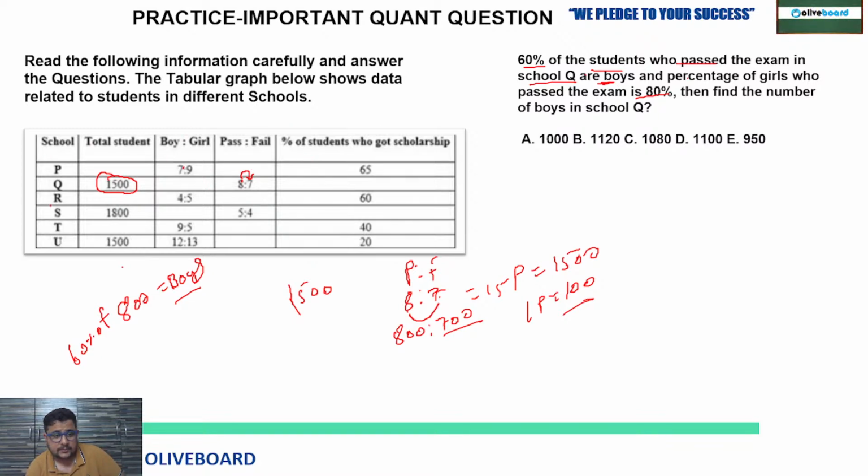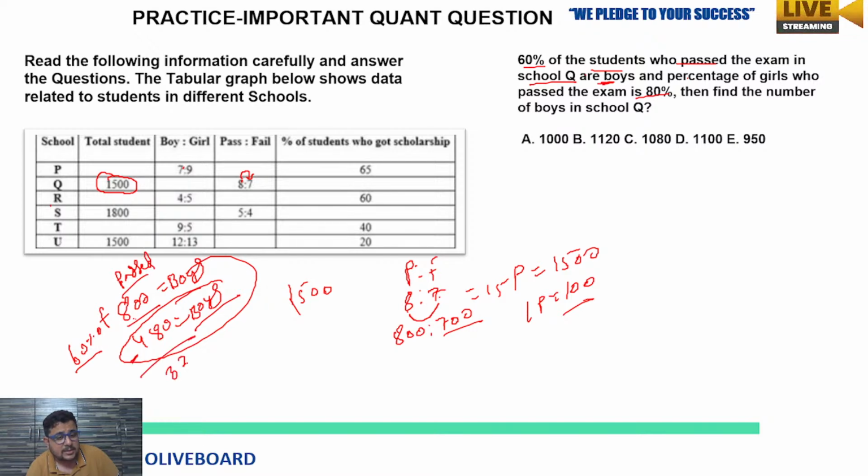Just wait. Where is now? 800. Clear? Now, 80% of 60% of 800. How you will calculate? See, 10% is 80. 6 times 80 is 480. So 480 boys are there who pass the exam. So I am talking about the students who pass. So 480 are boys. So 800 minus 480. So how many girls? 320 girls pass the exam.